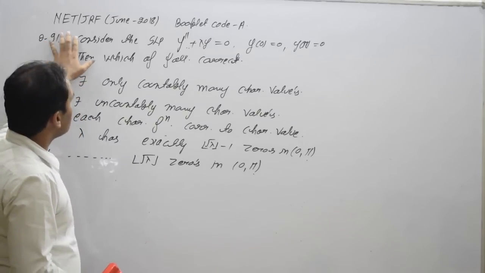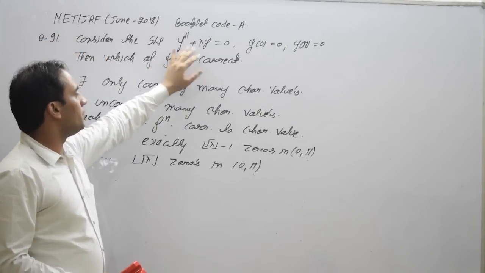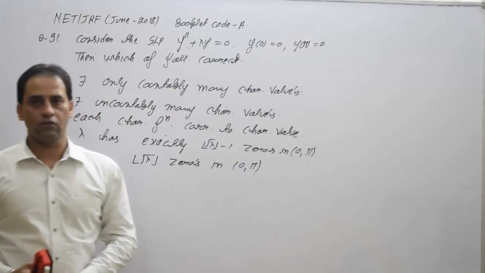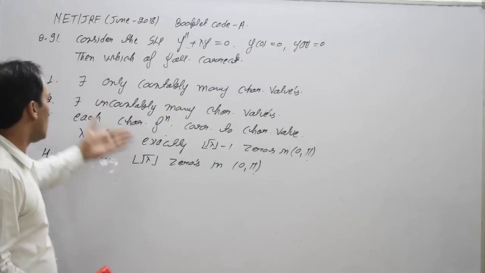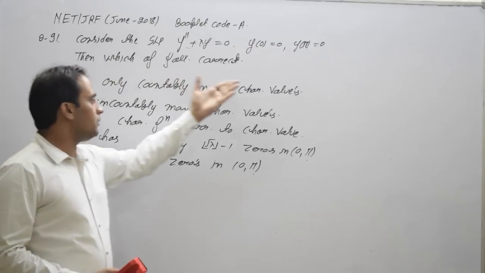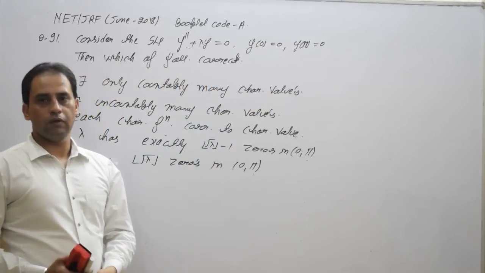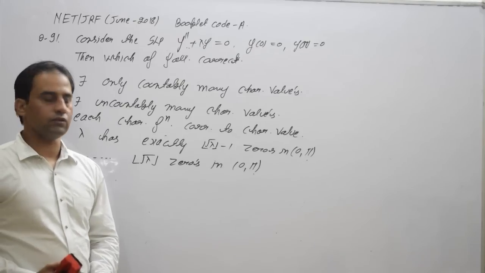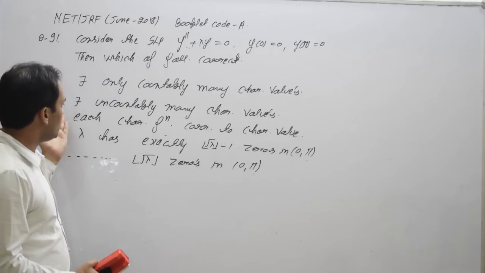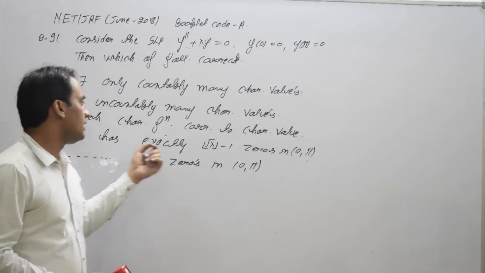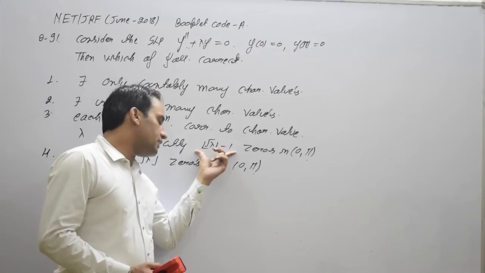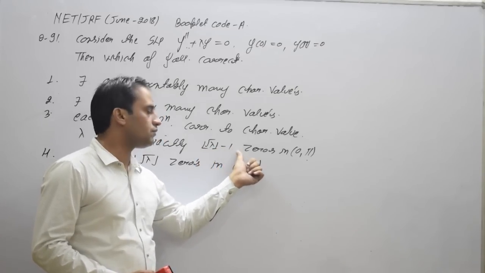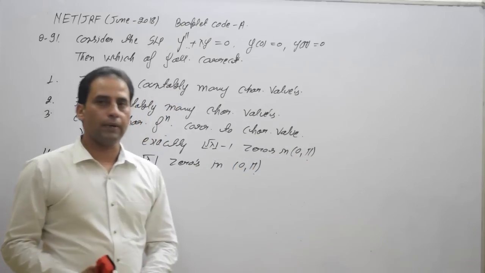Consider the second order boundary value problem with two boundary conditions, y at 0 is 0 and y at pi is 0. The first option is the number of characteristic values, or eigenvalues, for this boundary value problem is finite. Second, there are uncountably many characteristic values. And third, corresponding to each characteristic value, there are exactly floor of square root of lambda minus 1 zeros in the interval 0 to pi.